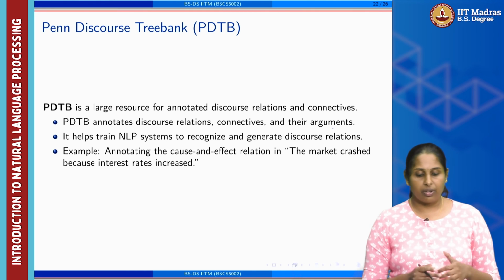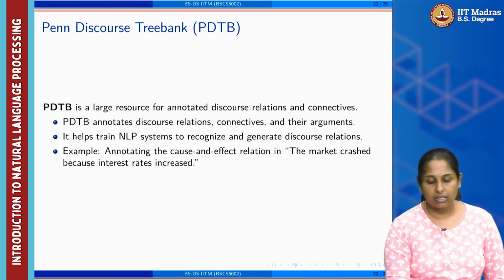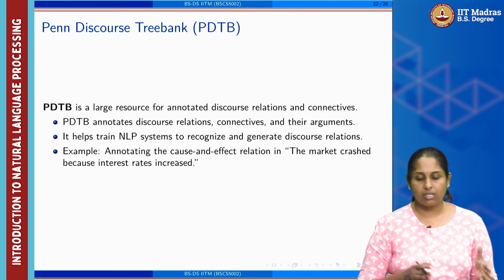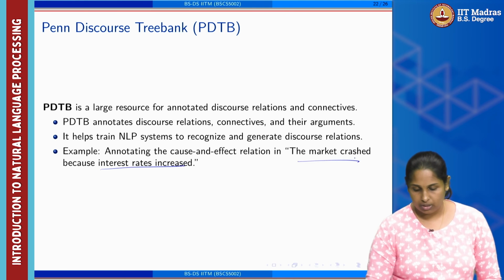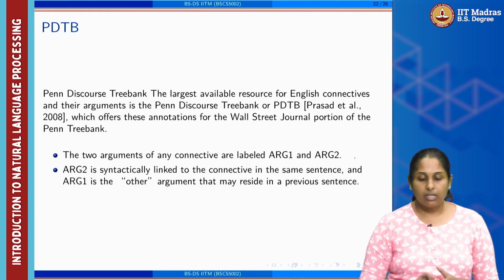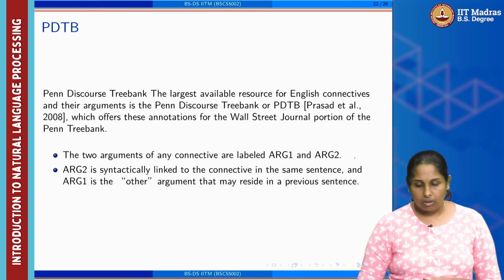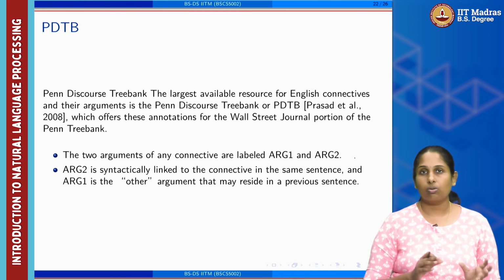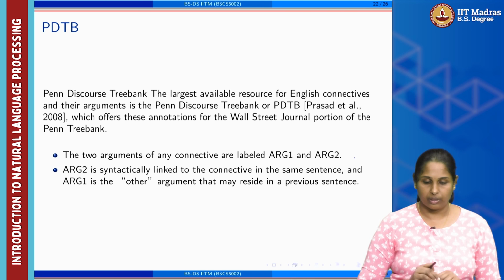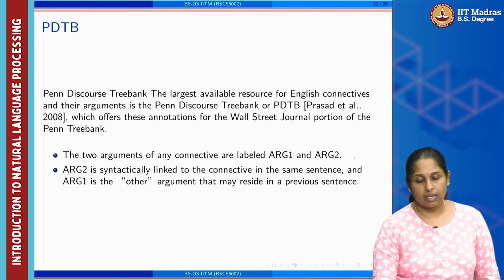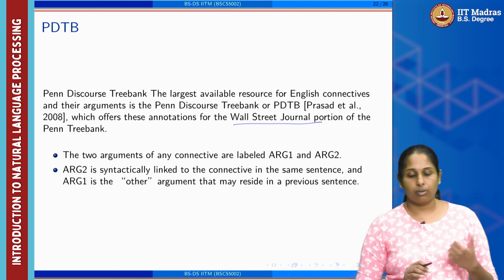For example, consider annotating the cause and effect relation in: the market crashed because interest rates increased. So, there is a cause and there is an effect because of it. This is the cause and this is the effect information. Now, this information is identified in the treebank using annotation. This annotation helps us know the two arguments and the relationship between them. PDTB offers this annotation on the Wall Street Journal using the Penn Treebank method.